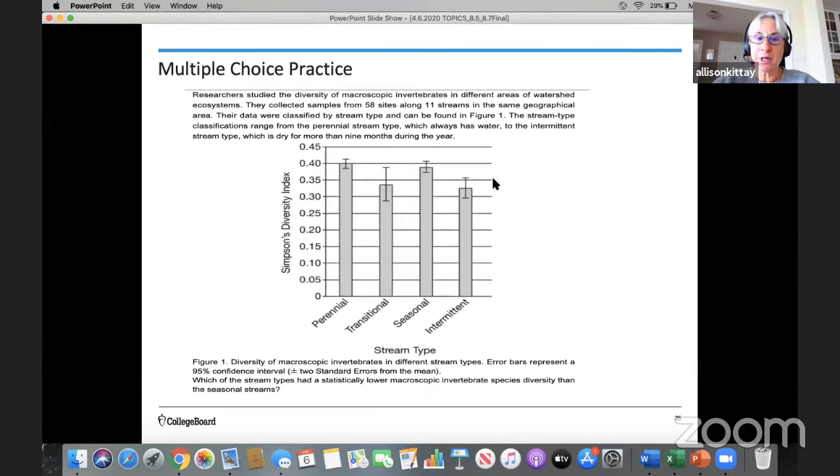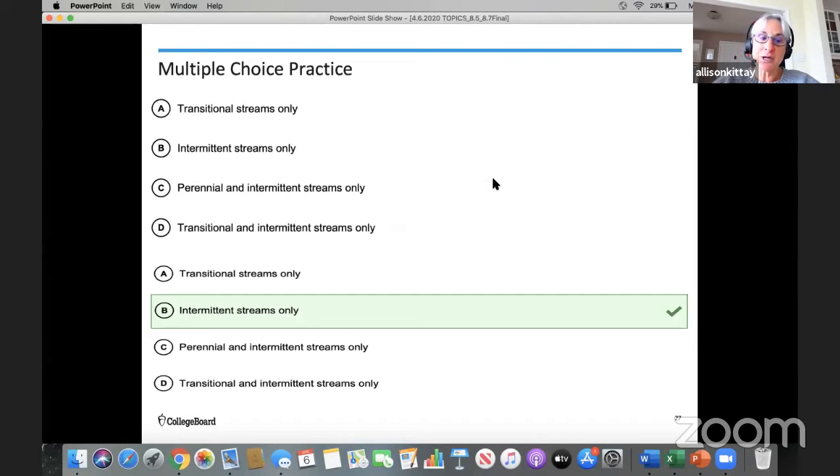Let's go back. Okay, so you can see the graph. Hopefully you got your answer. So here we go. Correct answer is B, intermittent streams only. And you might have gotten thrown off if you didn't look at those error bars and chose either C or D. Okay, so let's move on.